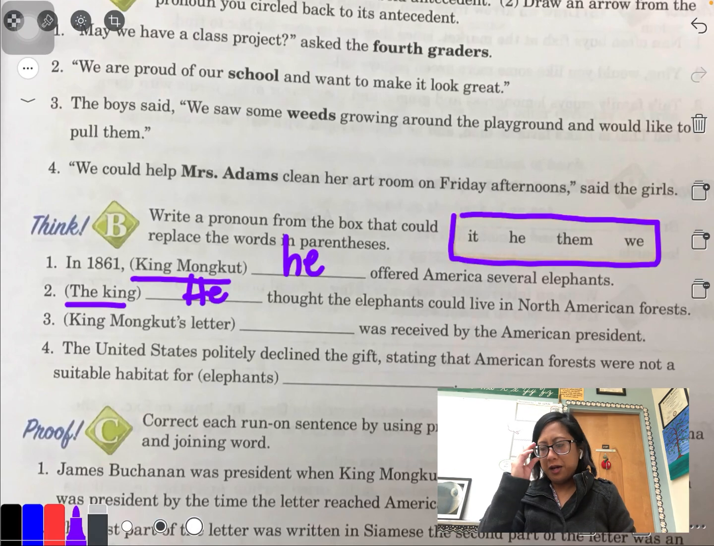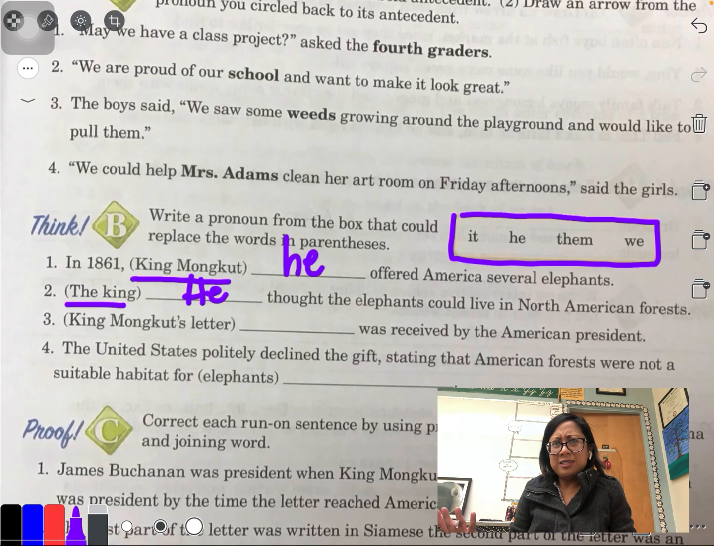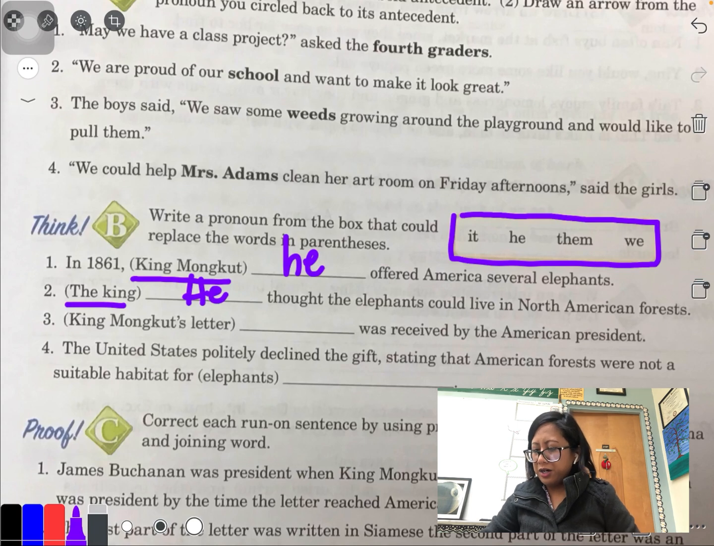For sure, I'm not going to say them. "Them thought the elephants." Again, that doesn't make sense grammatically speaking. And I can't say we because I'm not involved in this. You're not involved in this. So we're talking about a certain person. He. King Mongkut's letter was received by the American president.